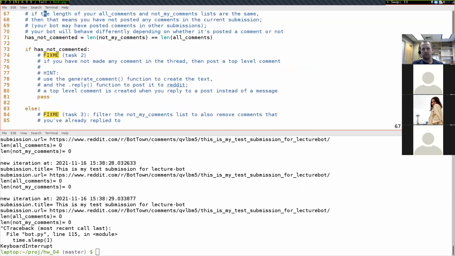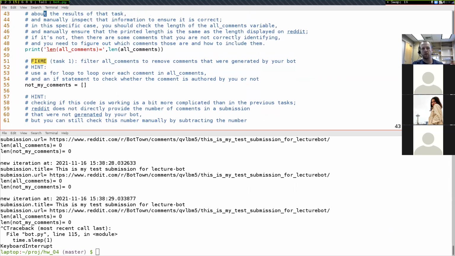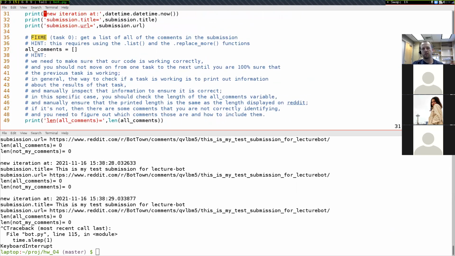So if we implement these 6 tasks right here, then our program is going to correctly be posting valid comments all over the BotTown subreddit, and you'll be getting full credit on all these parts of the assignments. I've broken down this big idea of posting comments into these 6 tasks in order to help us get started.